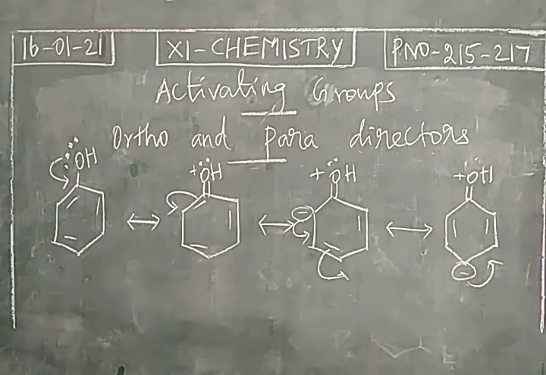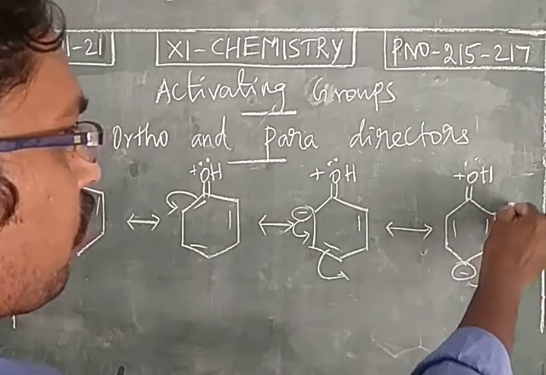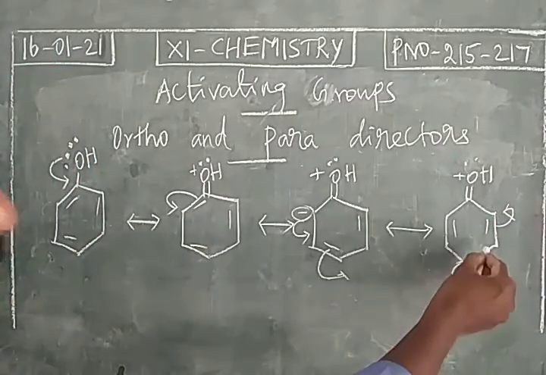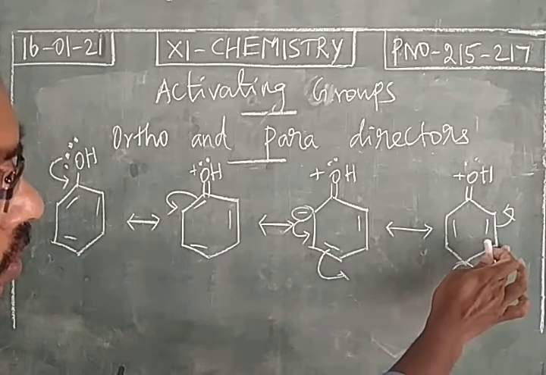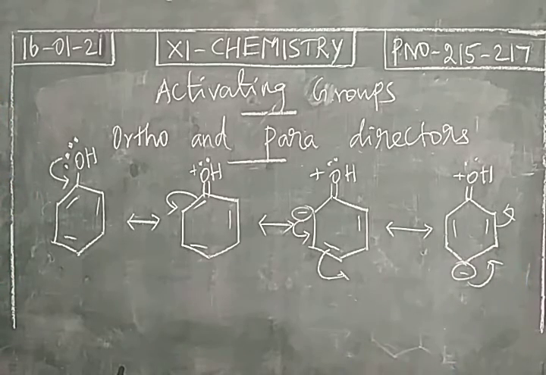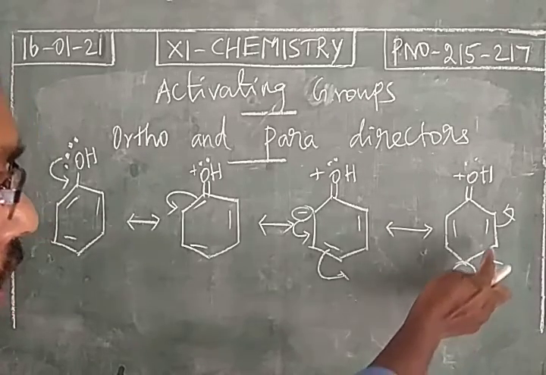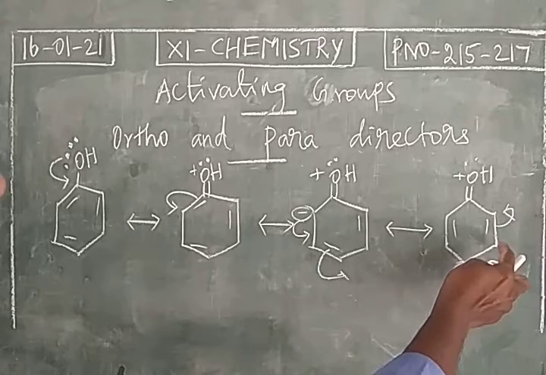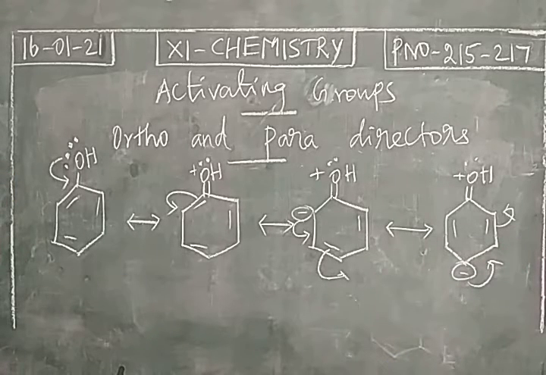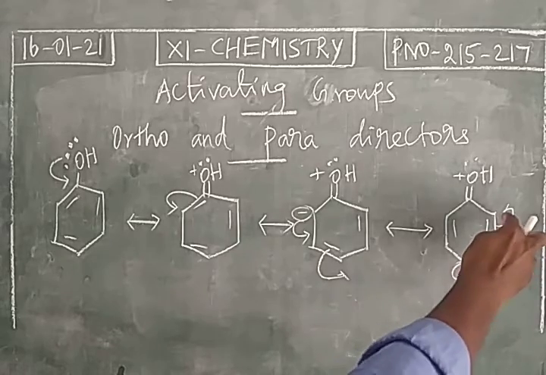This is moving into the ring and this will be shifted over here. When a pi bond is formed here, this carbon would have 5 covalent bonds. It should not be present. So already 4 covalent bonds are present. If this pi electron makes a double bond here, this carbon will get 5 covalent bonds. It will be destabilized, so this pi electron is moving here.